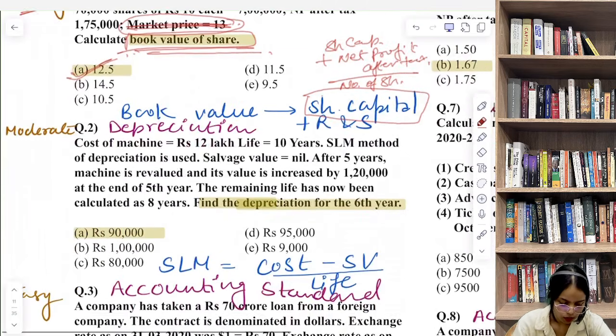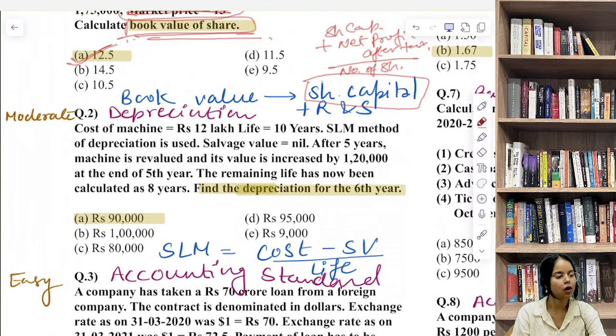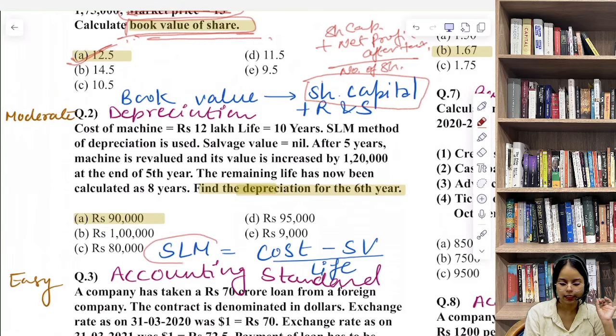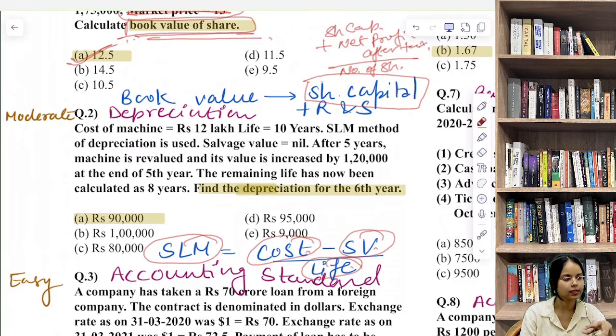Now question number 2, that is your cost of machine. We have cost of a machine. Its life 10 years. SLM, straight line method. Depreciation निकालने के दो टाइप होते हैं, SLM, and then we have written down value method. Salvage value nil. So straight line method, that's the formula: total cost minus salvage value divided by life. Life किसकी? मशीन की. So salvage value क्या है हमारी?